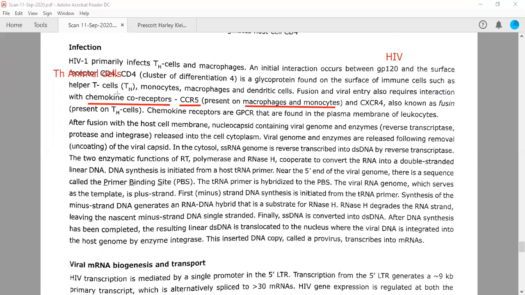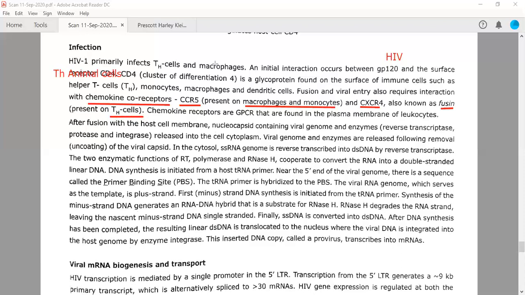The chemokine co-receptors: C for chemokine, C for C, and R for receptor. These are CCR5. If the chemokine receptor is present over T helper cells, it is called CXCR4. This CXCR4 is also called fusin. So somewhere if you find fusin, please consider this, because it is the same term for CXCR4. It is only present over T helper cells, which are the cells of our immune system.